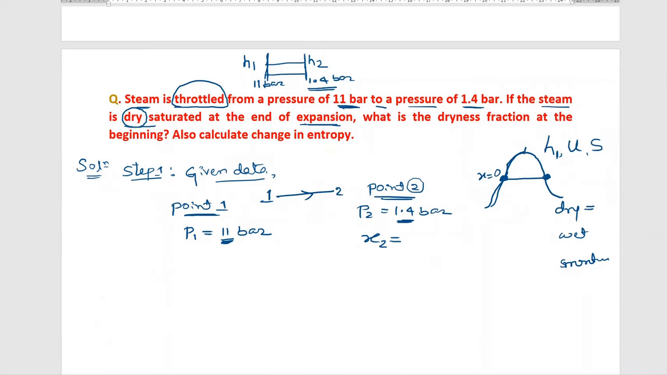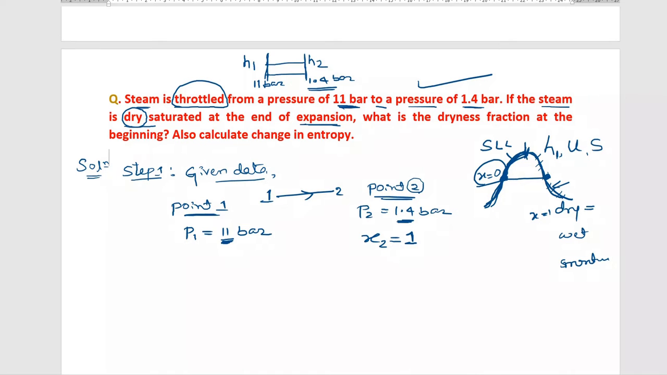What is the name of this line? Saturated liquid line. Very good. It is a saturated liquid line, so the dryness fraction value is 0. On the other side, this curve is a saturated vapor line. It is a dry line. So on this line, wherever you take the dryness fraction, X is equal to 1. So point number 2 is on this line for this given numerical. That is the reason I will take X2 is equal to 1.